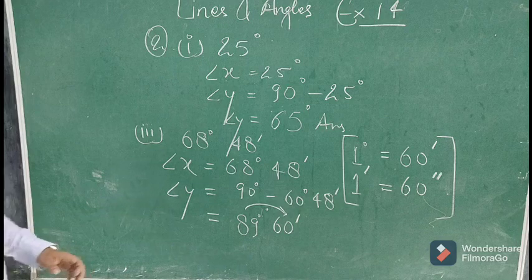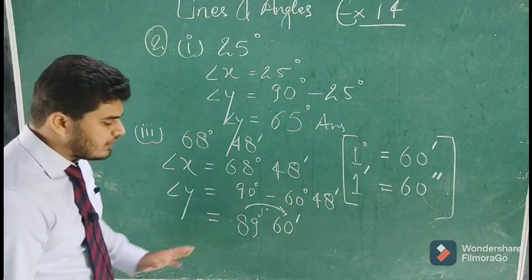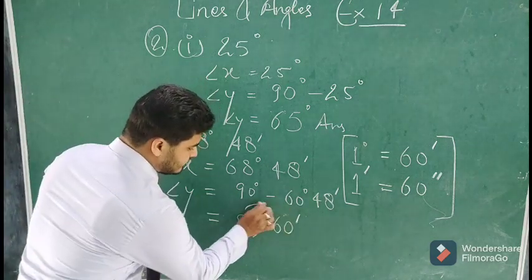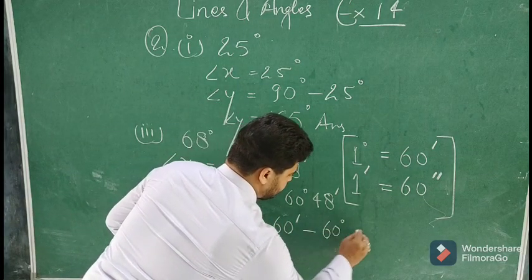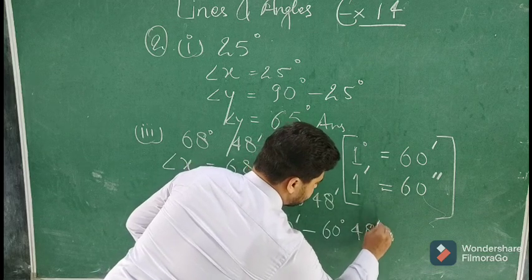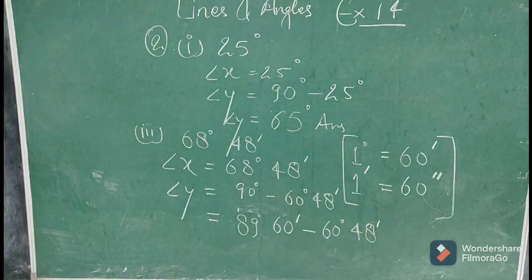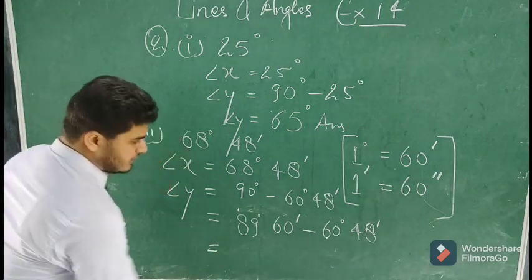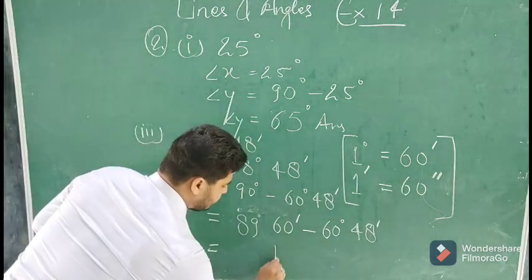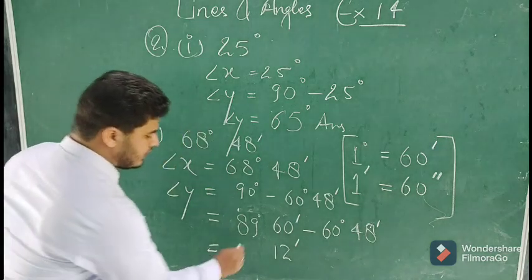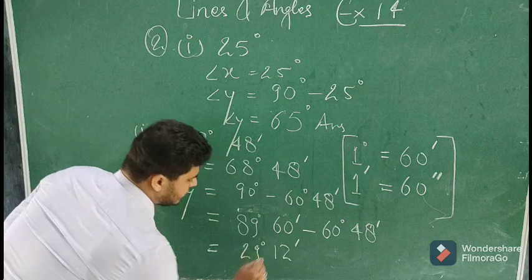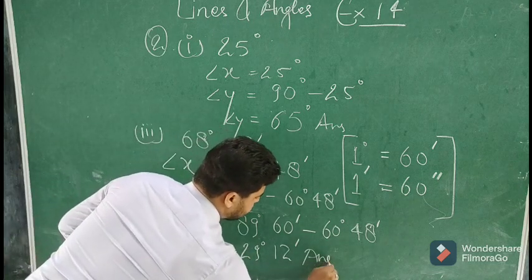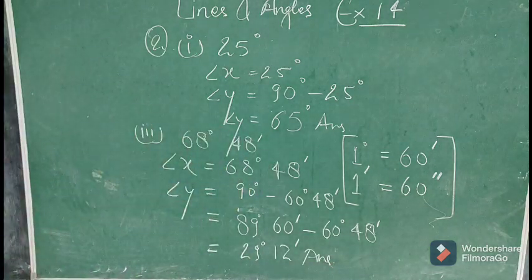So 90 degree can be written as 89 degree 60 minutes, right? Now we subtract 60 degree 48 minutes from this. 60 minus 48 gives you 12 minutes. 89 minus 60 gives you 29. So 29 degree 12 minutes is going to be the answer.